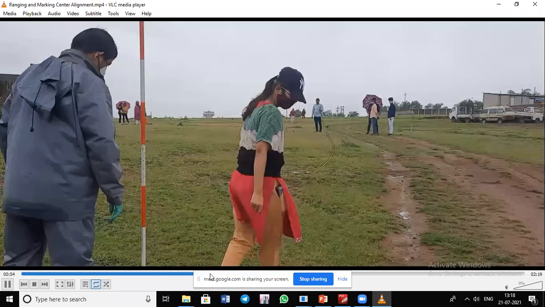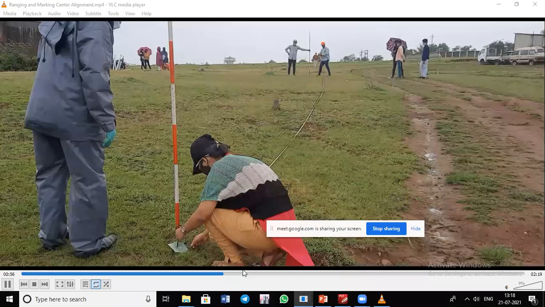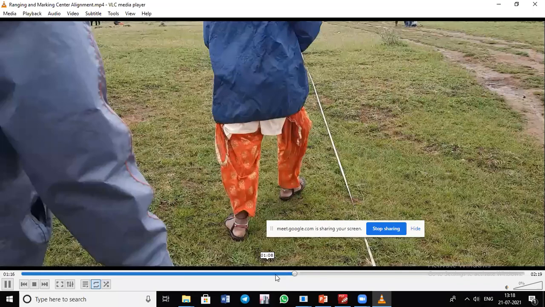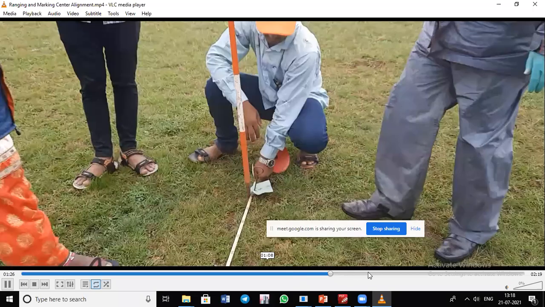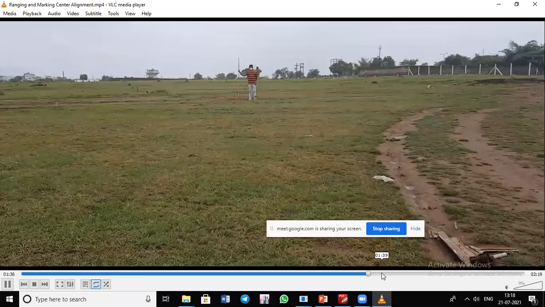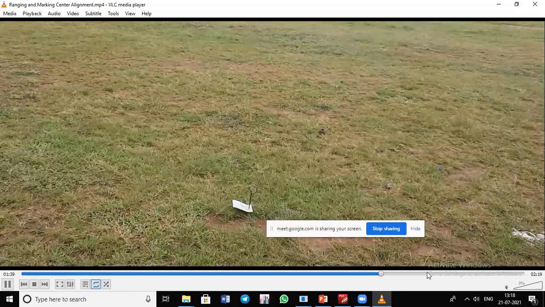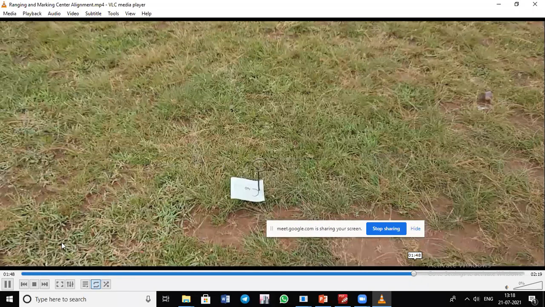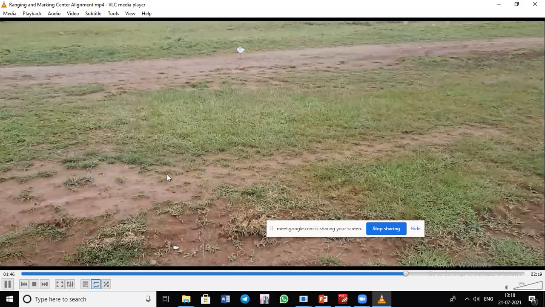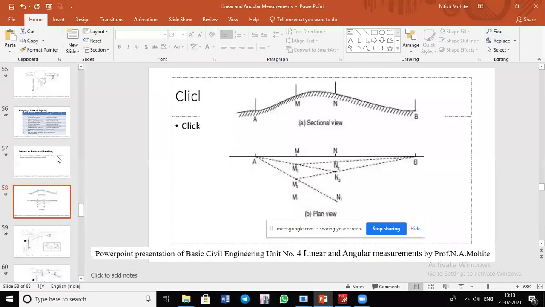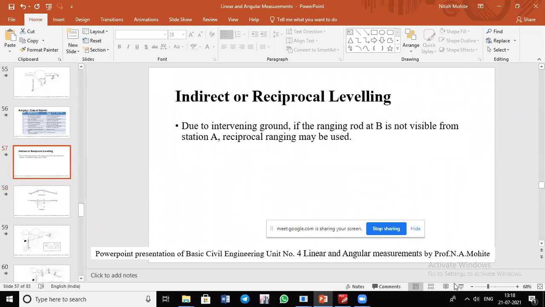And according to that, you can see here, the measurement of distance will be done by laying down the chain or the tape, up to the last point. So that is regarding the ranging.